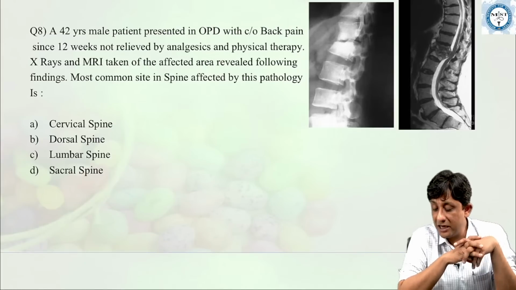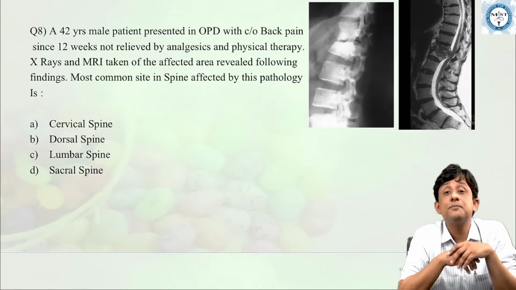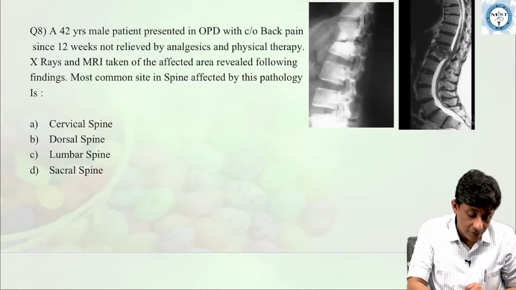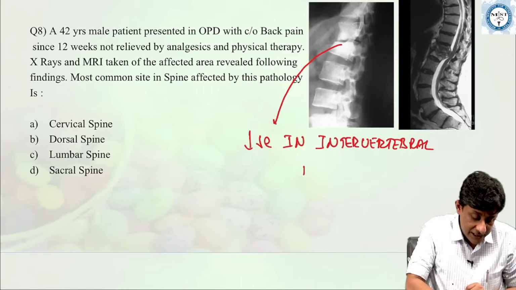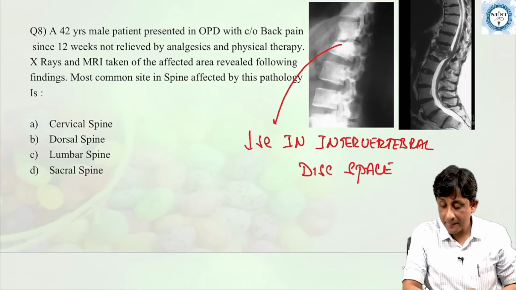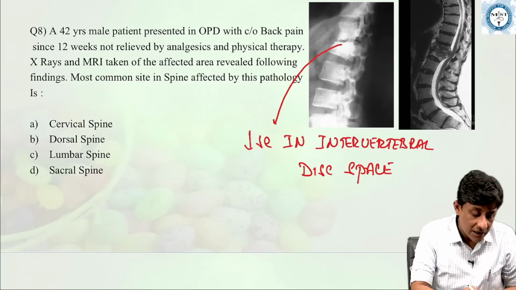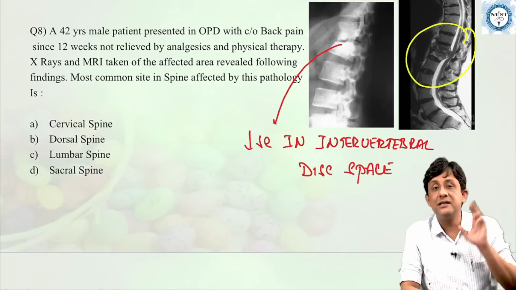People are writing answers but not telling me. I think Zach Knight, somebody has written, this is Pott's spine, or tuberculosis of the spine. You have one X-ray here which shows a decrease in the intervertebral disc space, and an MRI which shows a significant collection of pus, what is called a cold abscess, which is compressing the spine here.